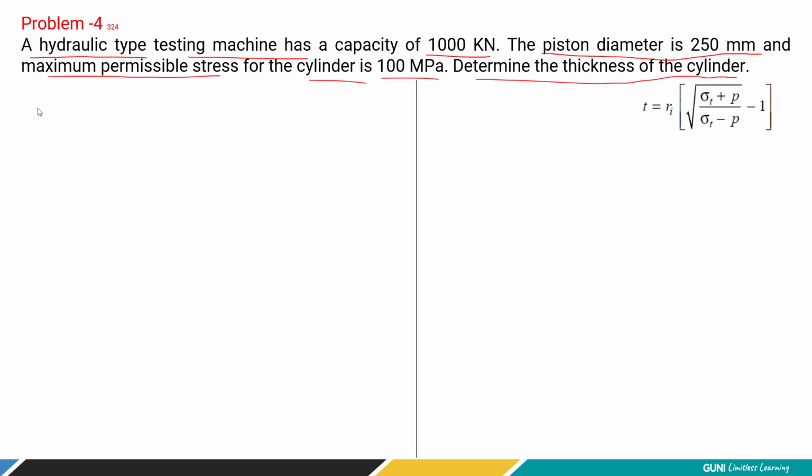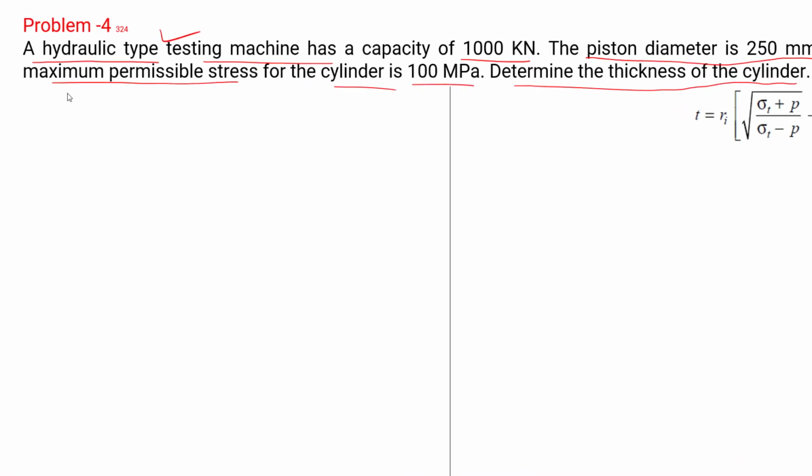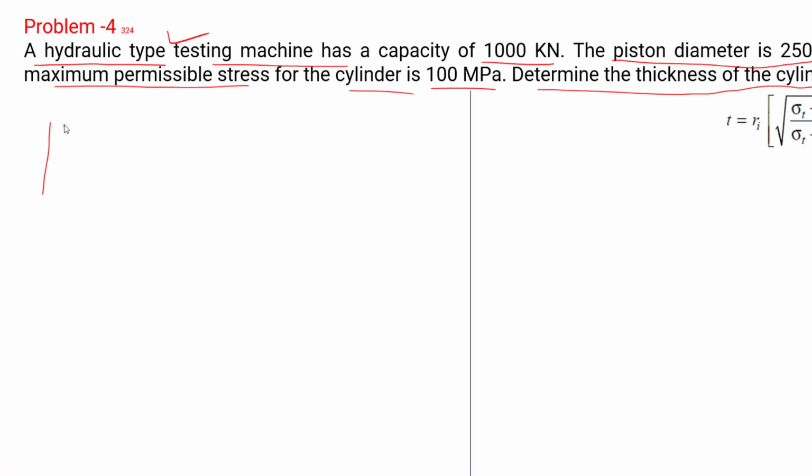Now first you need to understand what is hydraulic machines, right? Let's say this is cylinder. Here we have piston, and there is oil over here. So we are going to lift the load. So this is piston. Now here the piston diameter is given. How much it is? 250.